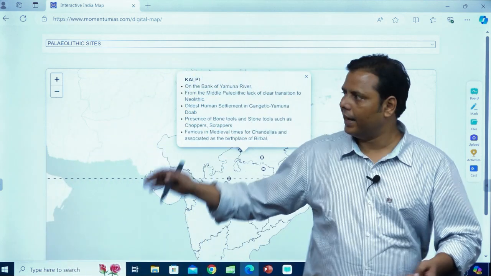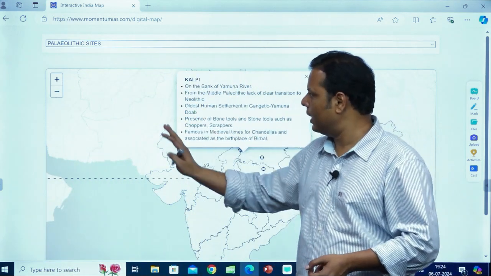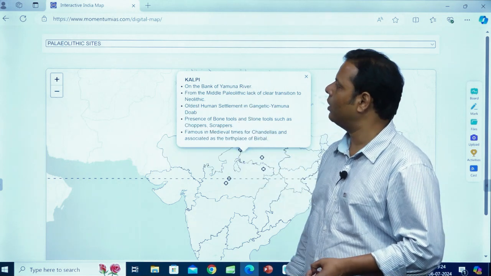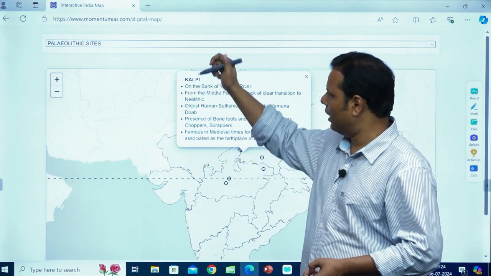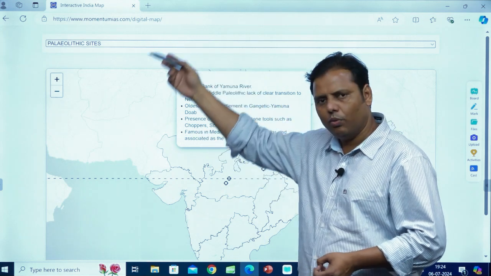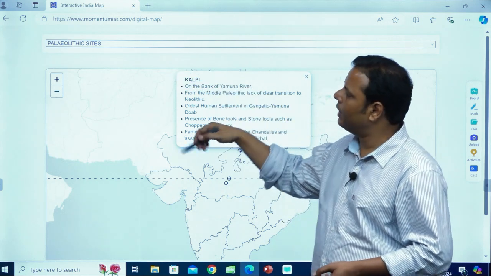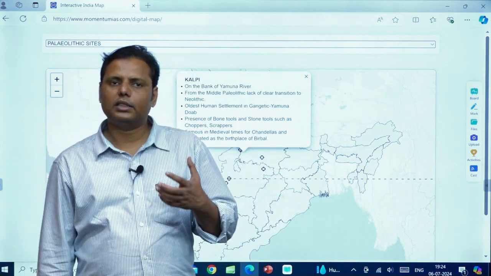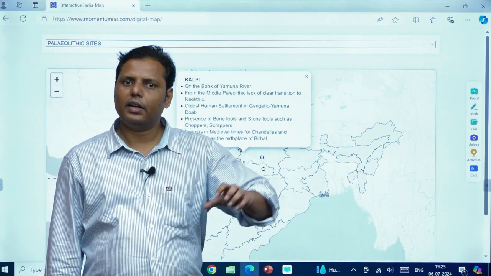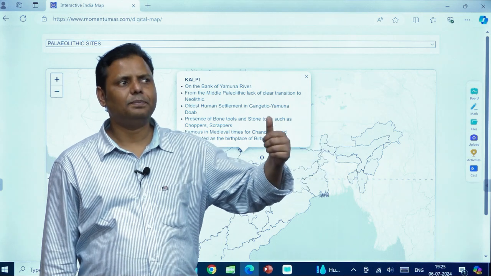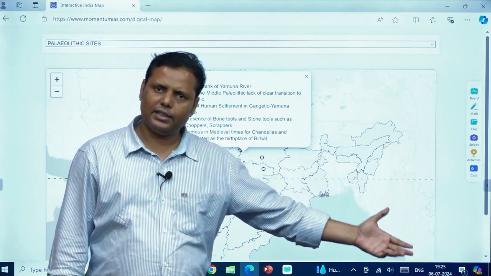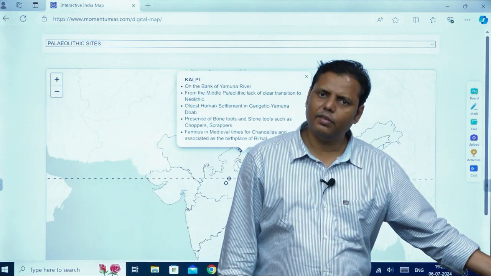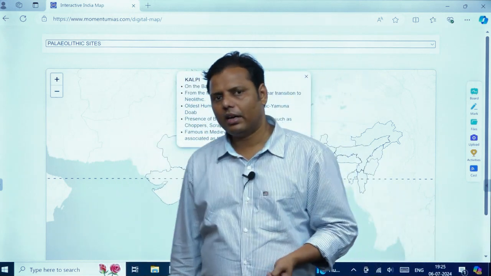So right now I'm just giving a basic understanding of it. We are going to start the class from tomorrow onwards, and one by one we'll go chronologically, and as I told you, around 15 chapters would be there. Once the chronology is done, after that we'll go for some miscellaneous sites also, because as you know, sometimes they have been asking very awkward sites also, so that will be covered under the miscellaneous category.